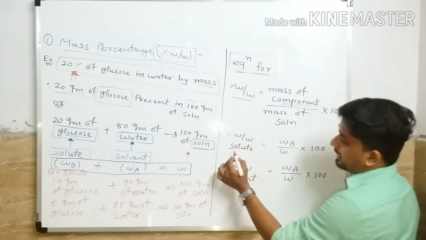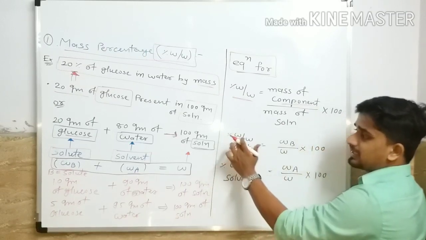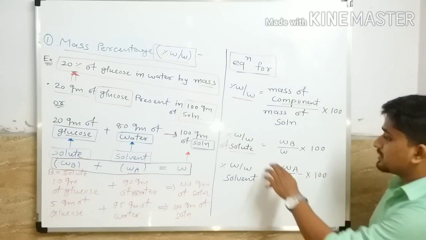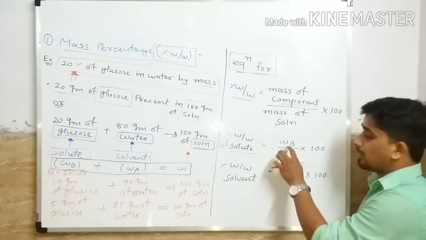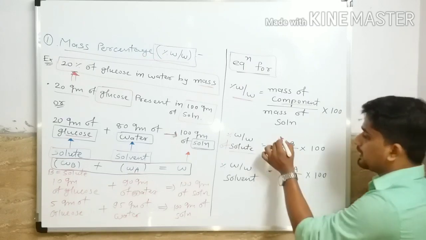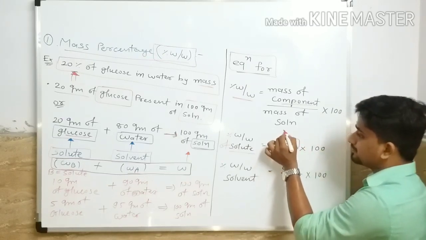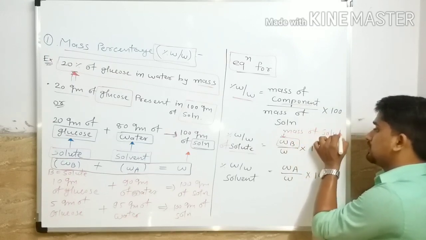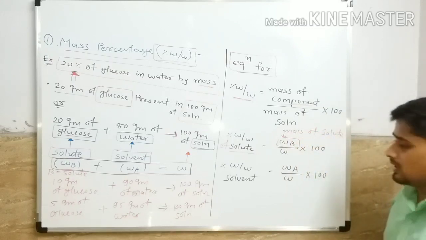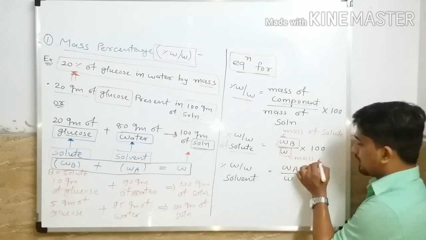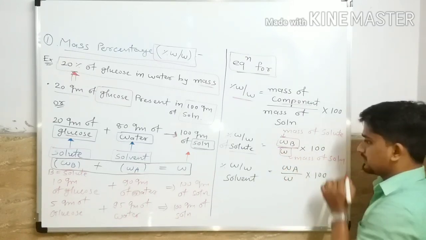If we have to find it for a solute, then the equation will be WB by W, where WB is the mass of a solute and W is the mass of a solution.